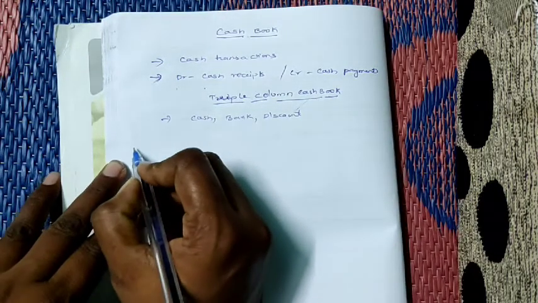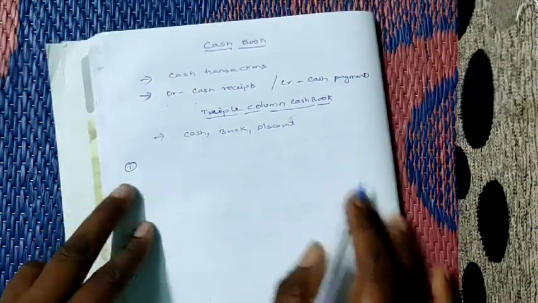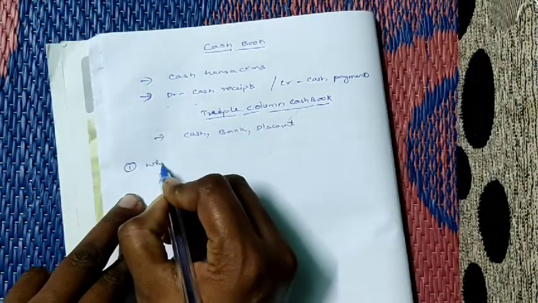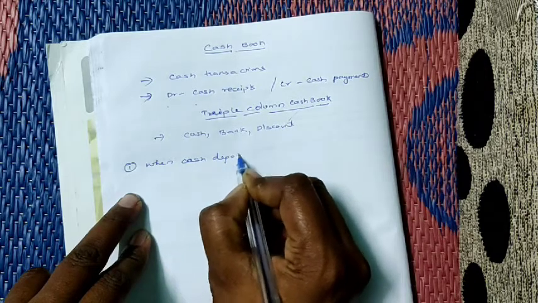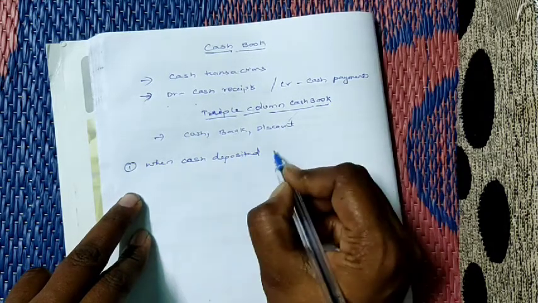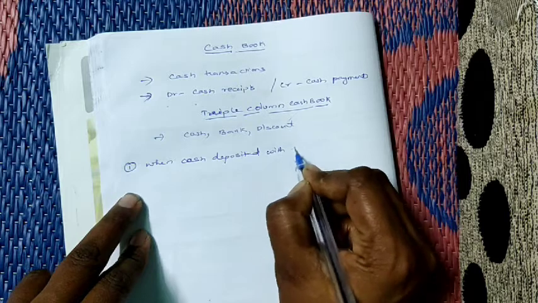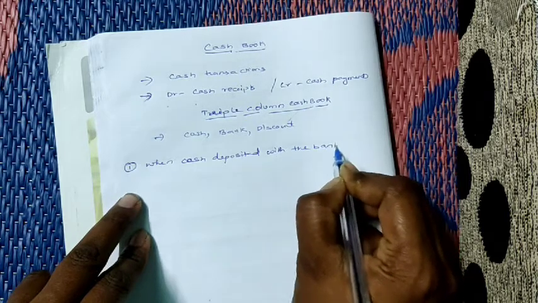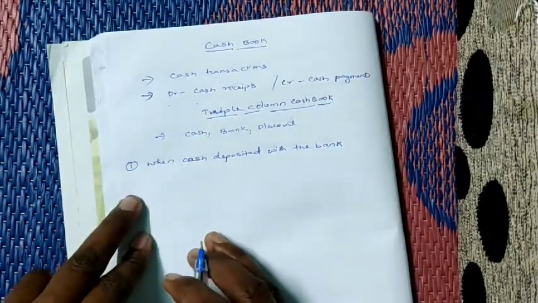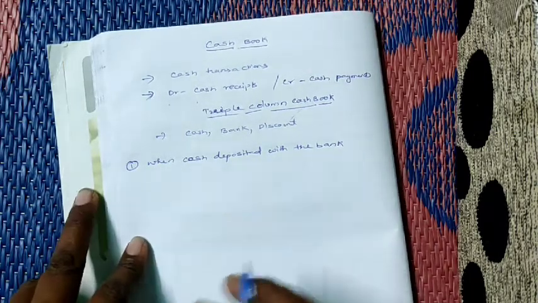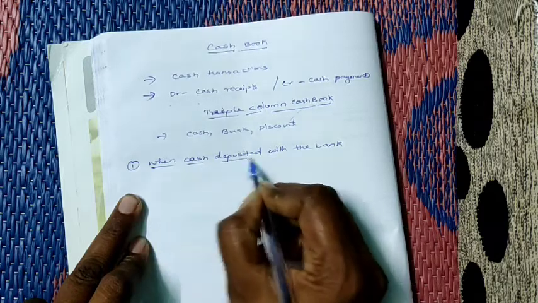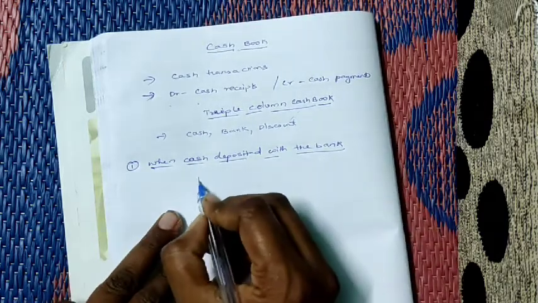So what are the contra entries? The first contra entry is when cash is deposited with the bank. If any cash has been deposited in the bank, or we have sent any cash to the bank, or paid any cash into the bank, this is the first contra entry. In that case, what is the entry?